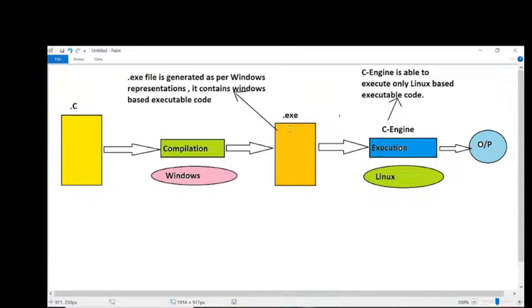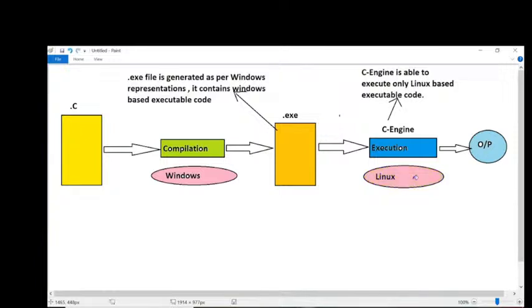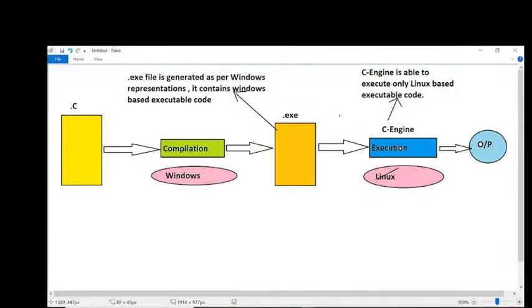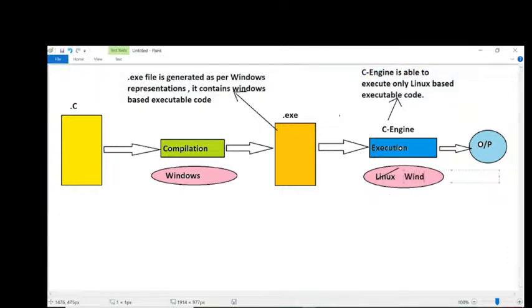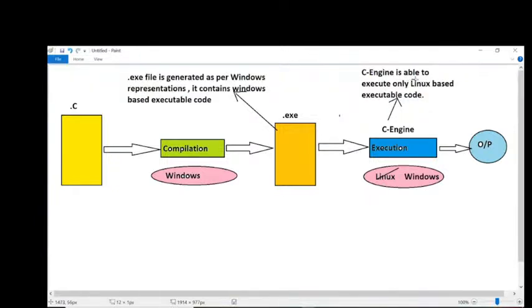Am I right or not? But now tell me, if you want to execute this program here, then what do we have to provide there? Which operating system do we have to provide here? The same Windows operating system. Here we have to strike off this Linux, and in place of this Linux we have to provide Windows. If we provide Windows operating system here, then in my statement I need to change this one. What change do we require here?